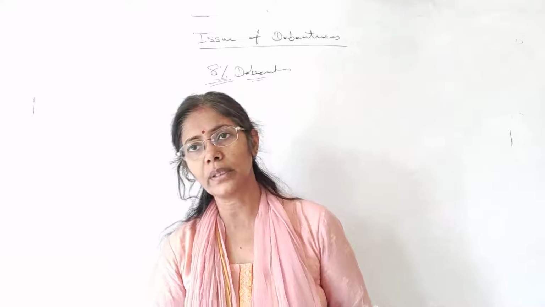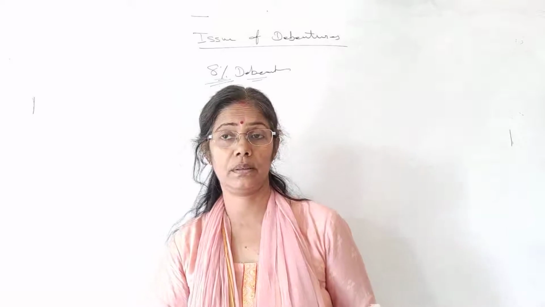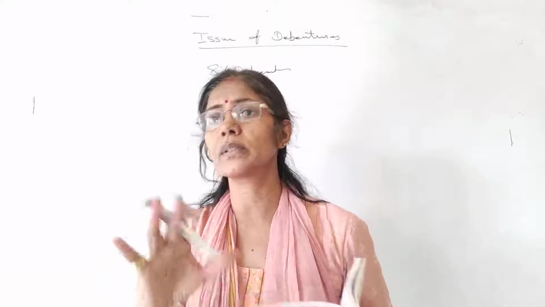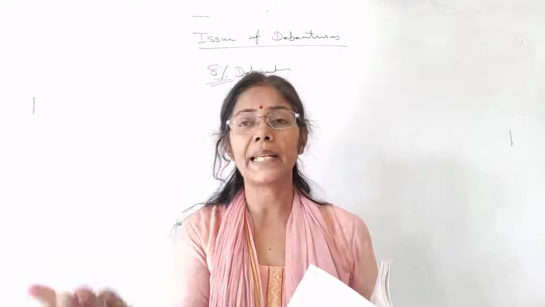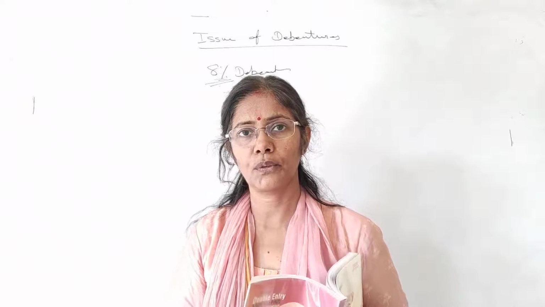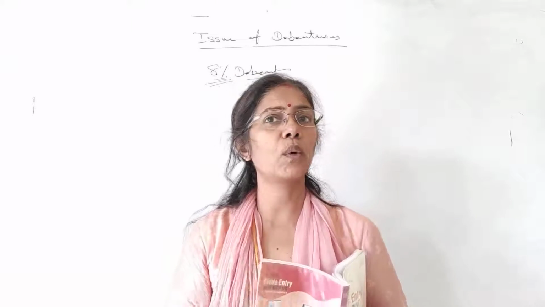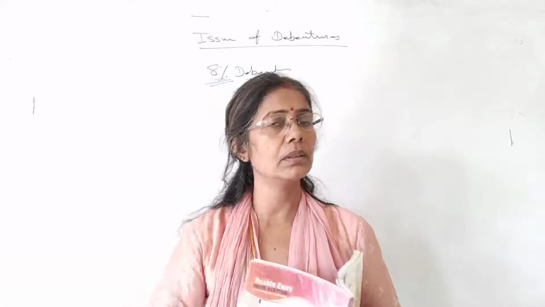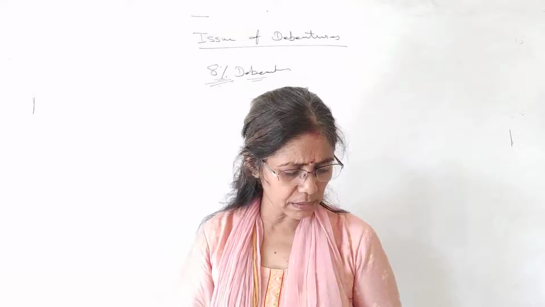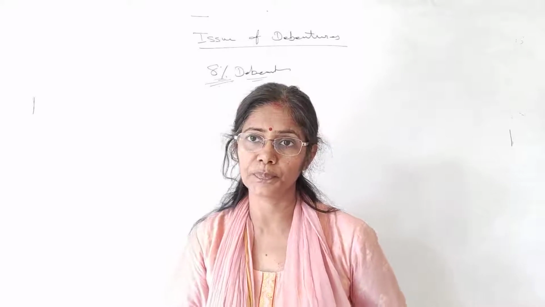But shareholders, which shareholders? Equity shareholders have a voting right. Preference shareholders don't have. But when does it arise in the case of preference shareholders, anyone of you? Yes, when they don't get a dividend for continuously 2 years, then they have a right to vote. Next is risk. Which one is risky?